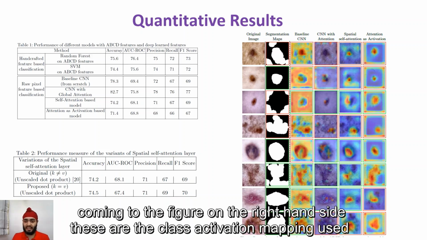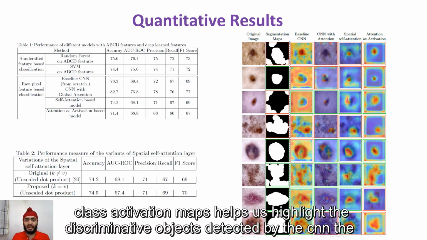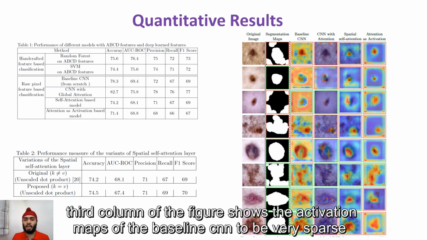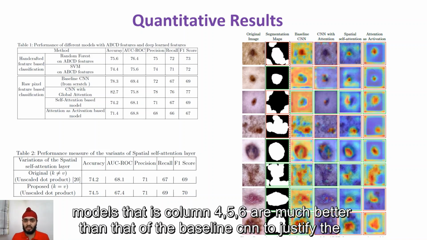Now coming to the figure on the right hand side. These are the class activation maps used for the visualization of deep learned features of the various models discussed previously. Class activation maps help us highlight the discriminative objects detected by the CNN. The third column of the figure shows the activation maps of the baseline CNN to be very sparse, indicating poor localization capability. However, the localization capability of the attention-based models, that is columns 4, 5, 6, is much better than that of the baseline CNN.